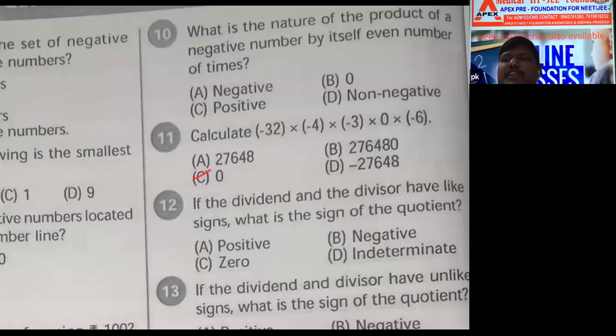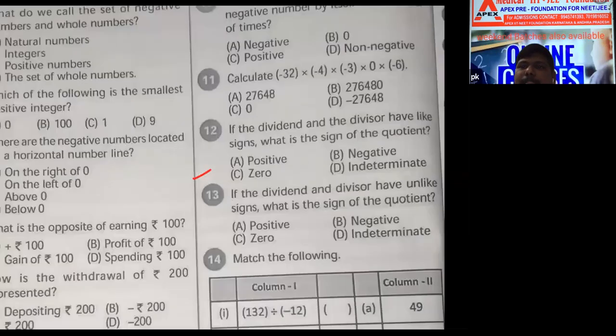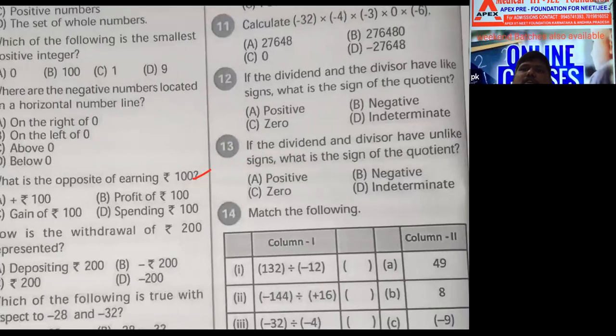Eleventh one is 0, you already know, because multiplication of 0 is 0. Twelfth and 13th. If the dividend and the divisor have like signs, what is the sign of the quotient?